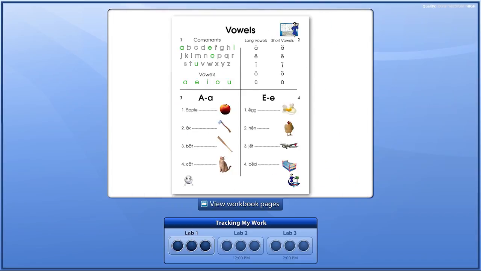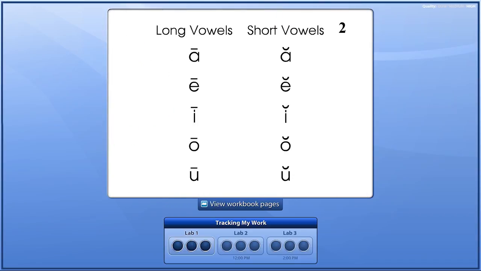Now, look at square number 2. Each vowel can normally make one of two sounds. In the first column, notice each vowel with a long bar or straight line over the top of the letter. When a word is written phonetically, like in our lessons, the straight line over the top of the letter tells you that it is a long vowel.